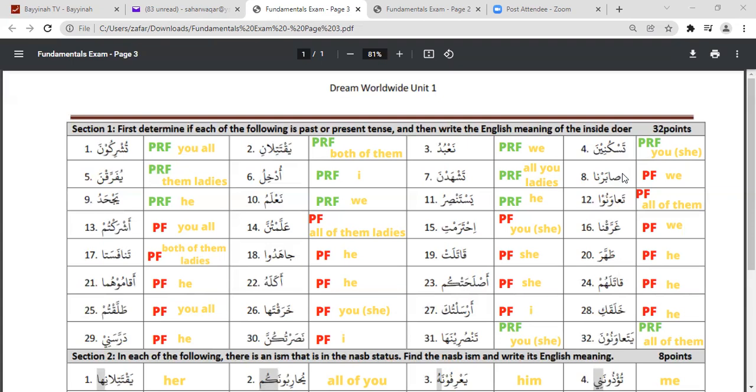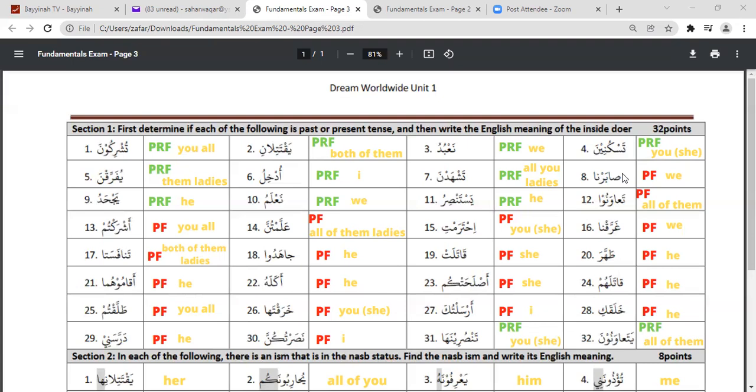Okay, now we come to sabarna. If we remember the clues that Ustad had already given, the present starts with ya, ta, alif, or noon. Now this one does not start with any of those, so most probably this is the past tense. If it was a present tense, it should have begun with ya, ta, a, or na.